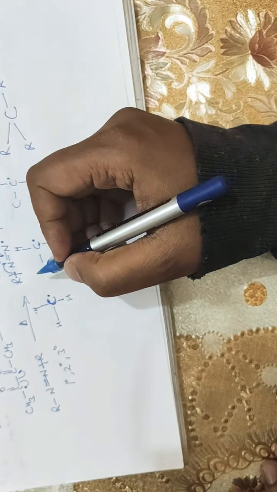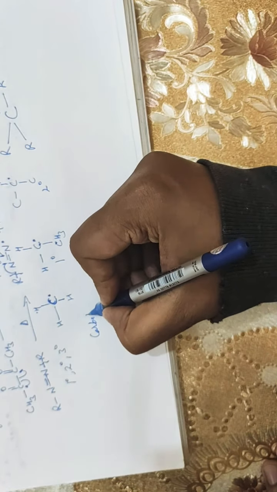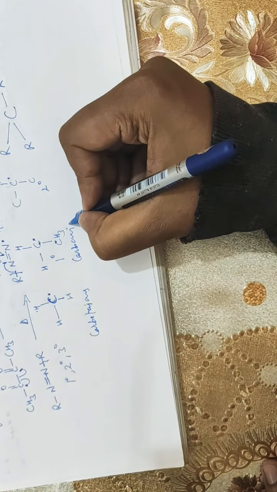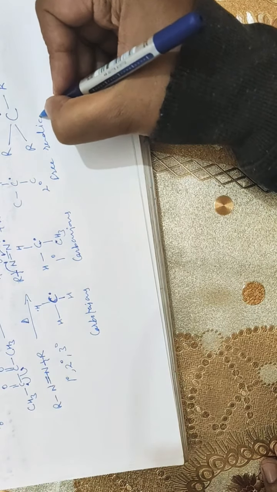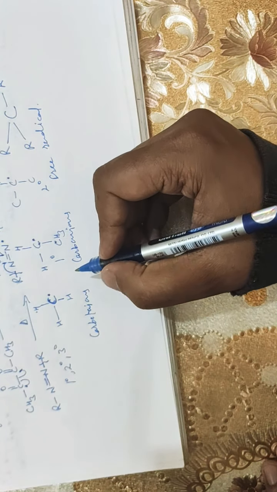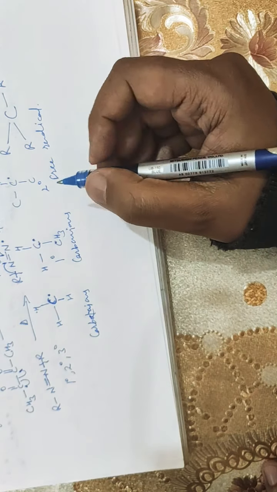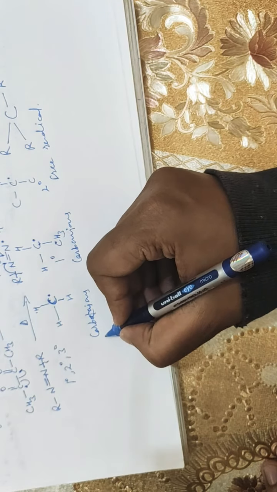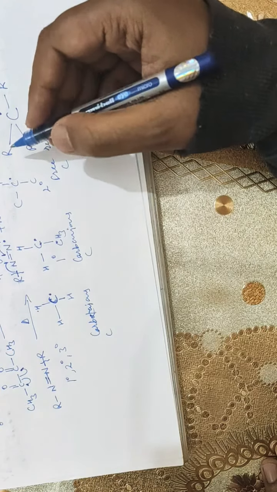So there are three types of reaction intermediate that we have studied till now. First is the carbocation, the other was the carbanion, and the last is the free radical. So what are the basic differences between the carbocation, carbanion and free radical? In carbocation and carbanion, the central atom is carbon. Free radical may be of carbon or nitrogen or somewhere else.